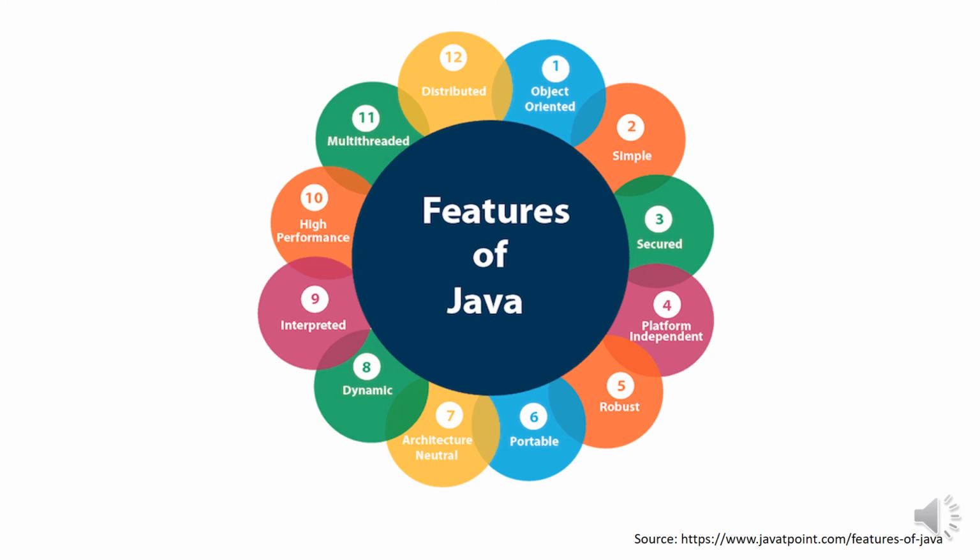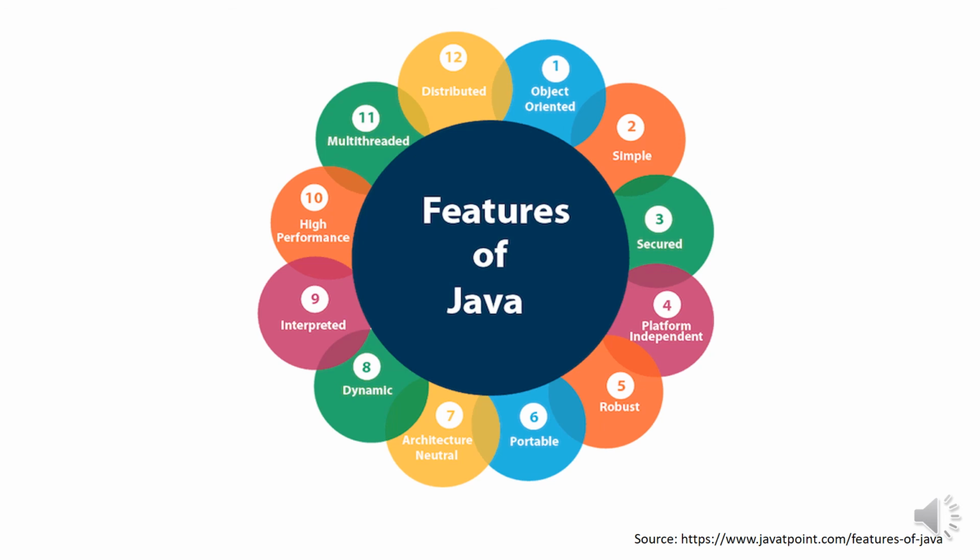Then dynamic. Dynamic means runtime. Java is a dynamic language. It supports dynamic loading of classes. That means at runtime you can load a class when it is required. It means classes are loaded on demand. It also supports functions from its native languages, that is C and C++. Java supports dynamic compilation and automatic memory management, that is called garbage collection.